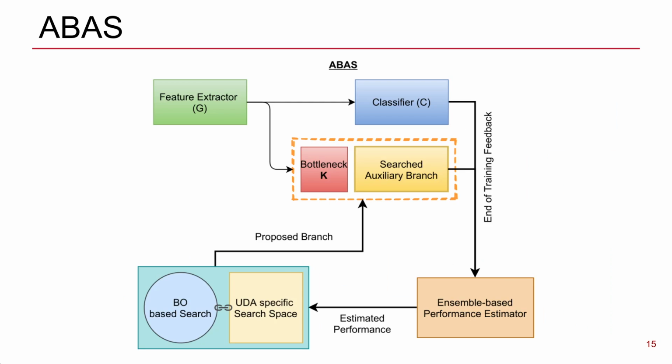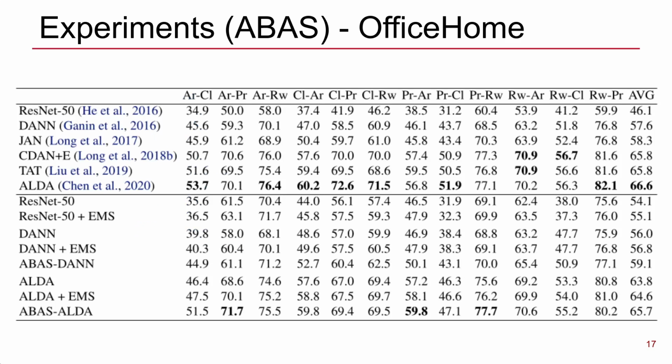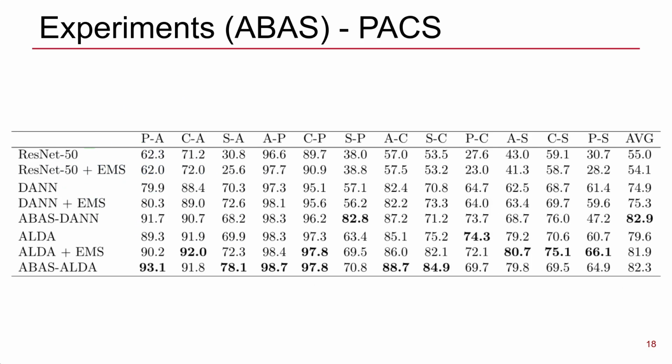Our pipeline works by proposing a branch, training the resulting network and estimating its performance on target through EMS. The EMS score is then used by the BOHB algorithm to propose new candidate branches. In our experiments, we applied ABAS on two adversarial UDA methods, DANN and the more recent ALDA, consistently improving their performance on 3 datasets, Office 31, Office Home, and PACS.